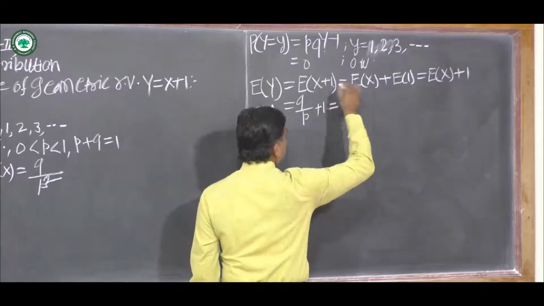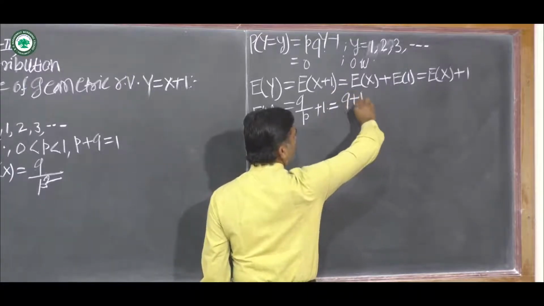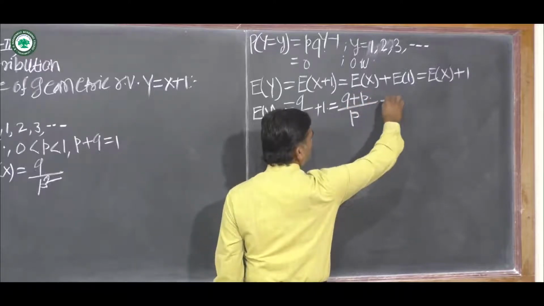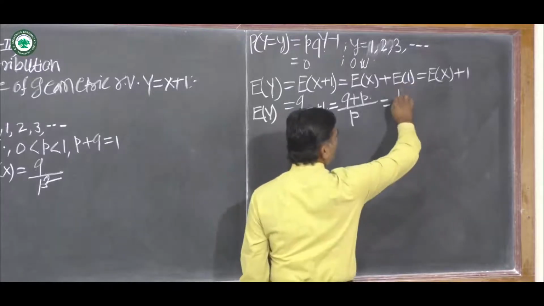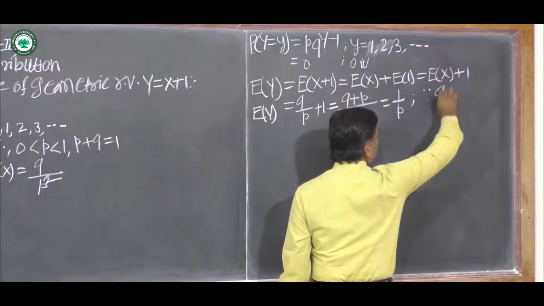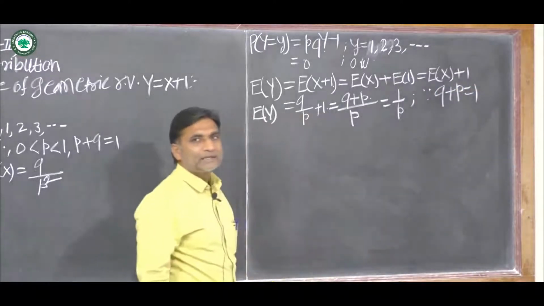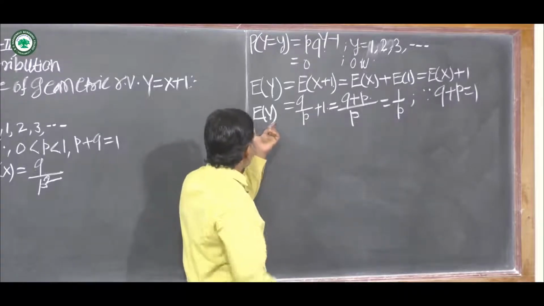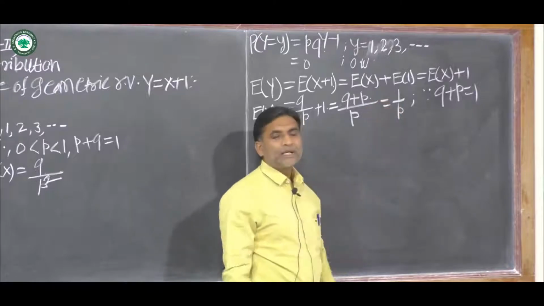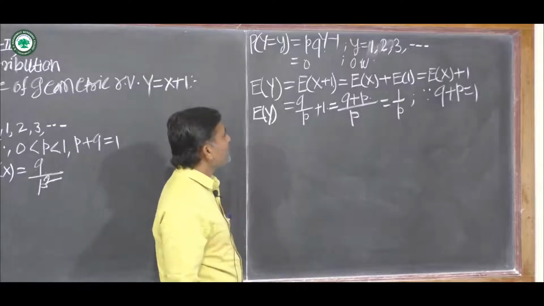Again, this can be simplified as q plus p upon p, which is equal to 1 upon p. Since q plus p is equal to 1, that is total probability is equal to 1, therefore the expected value of random variable Y is equal to 1 upon p. This is the mean of random variable Y.